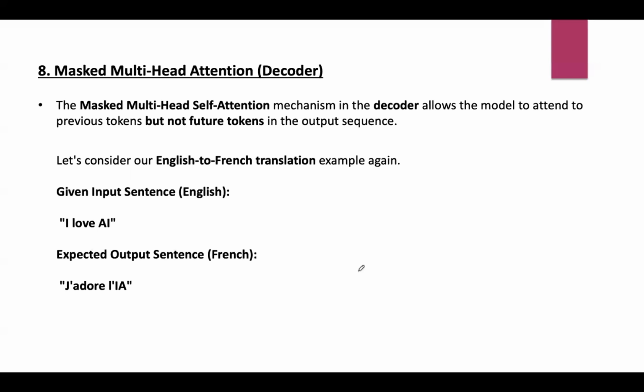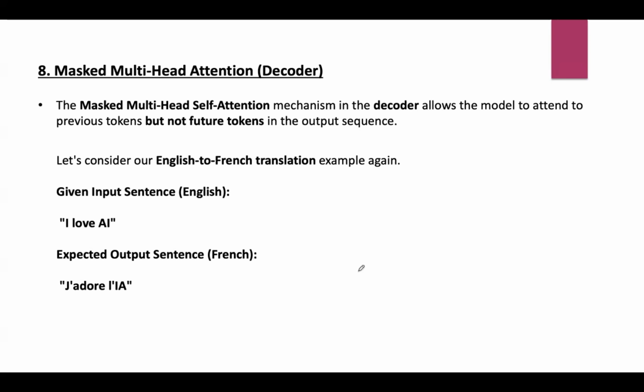One important component in the decoder is masked multi-head attention. This mechanism allows the decoder to focus on previously generated tokens but not on future tokens. The masking ensures that at any decoding step, the model can only use the words it has already generated, but not the future words or next words in the sentence. This prevents the model from cheating by looking ahead at future words during the training part.